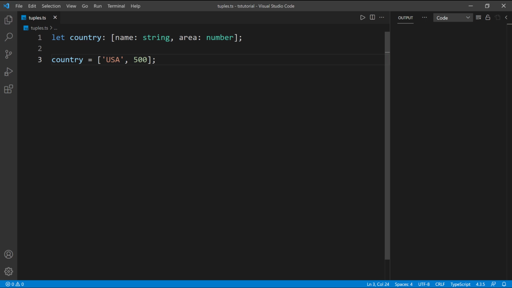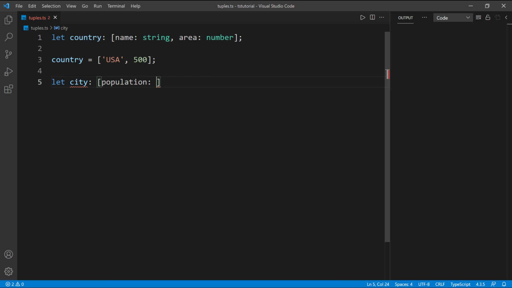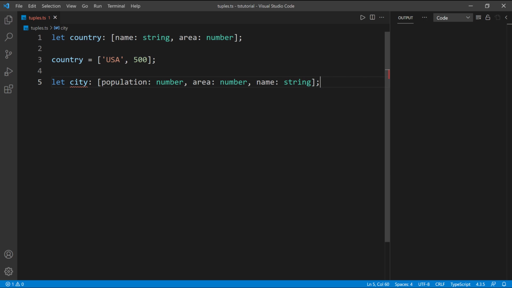And it doesn't have to be two different data types. It can be any data type. So I can go down here and I say let's say city, and then I'm gonna give it a type. So let's say we have population, for example, and that's gonna be a number. And then let's say area again, that's also gonna be a number. And then let's say name, that's gonna be a string. And that's a valid tuple definition or declaration right there.